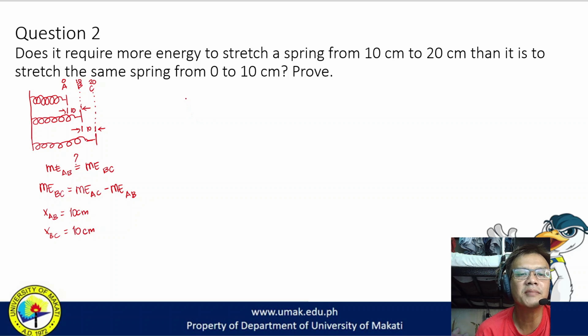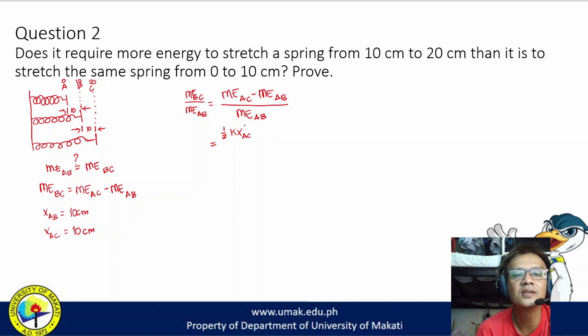So, ang hinanap natin is the mechanical energy from B to C at kumpara natin sa mechanical energy from A to B. So, the mechanical energy from B to C, that's the mechanical energy from A to C minus the mechanical energy from A to B divided by the mechanical energy from A to B. Mechanical energy from A to C, that is 1/2 K X from A to C squared minus 1/2 K X from A to B squared divided by 1/2 K X from A to B squared.